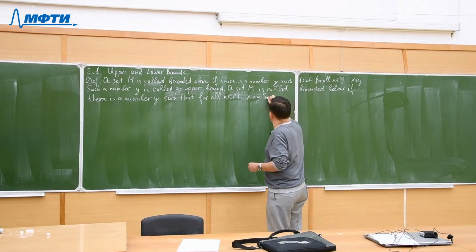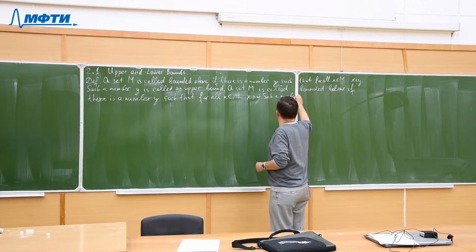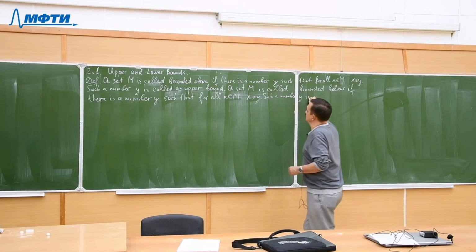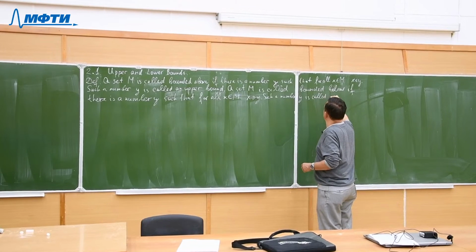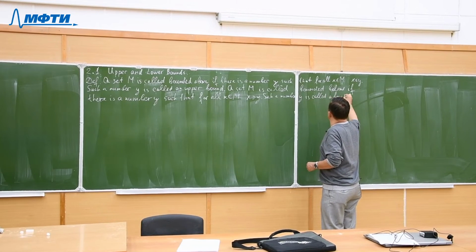Such a number y is called a lower bound.